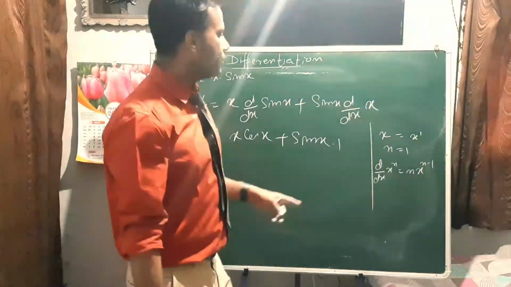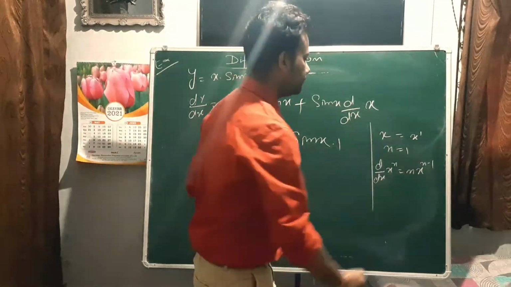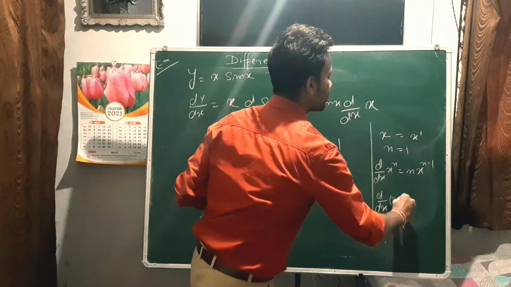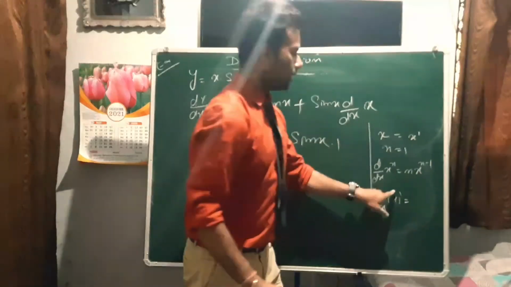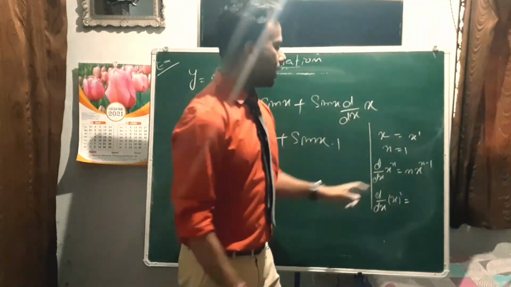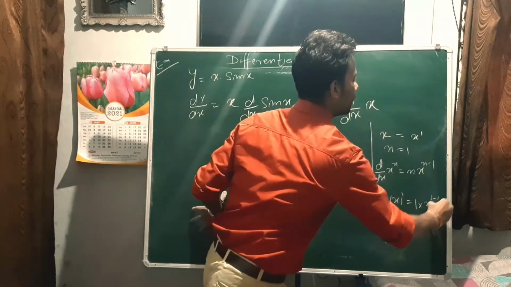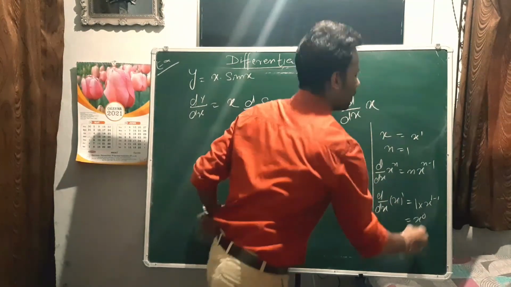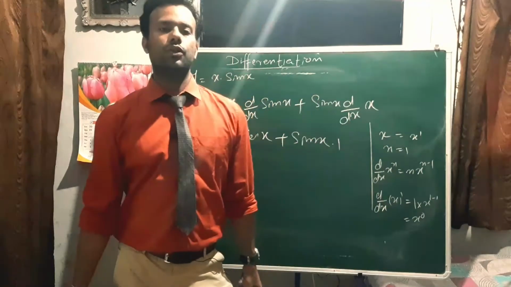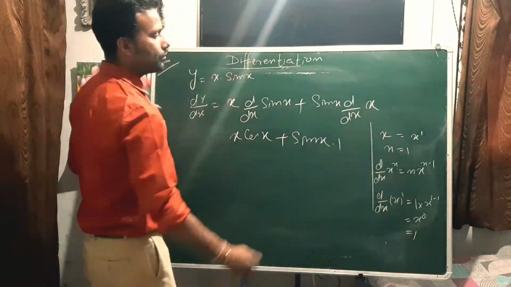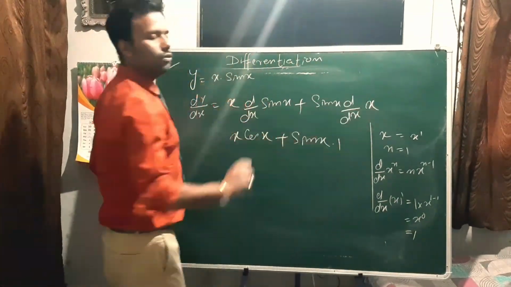That was the formula. Now n is 1 here. So d by dx of x, value of n is 1, so 1 into x to the power 1 minus 1. That is x to the power 0, and anything to the power 0 means 1. This will equal 1. That is why d by dx of x is equal to 1.